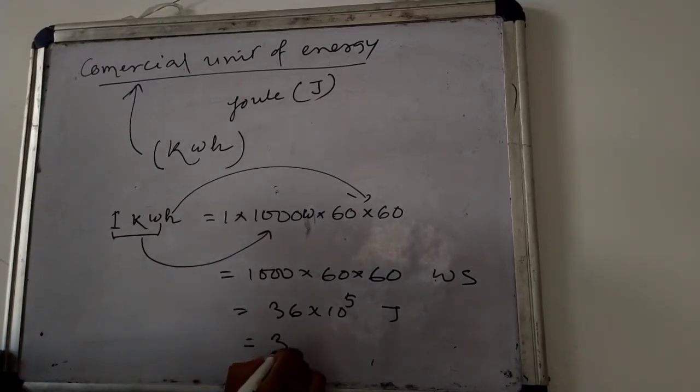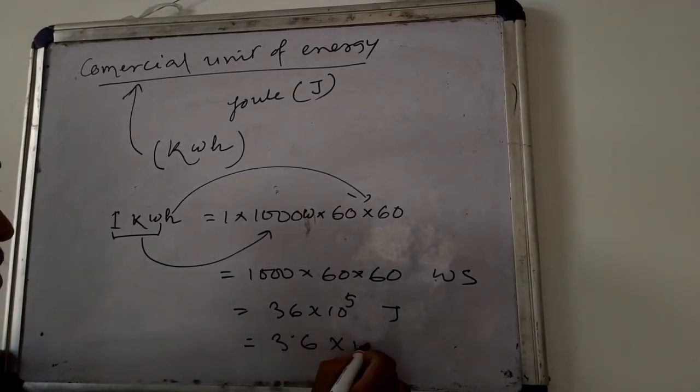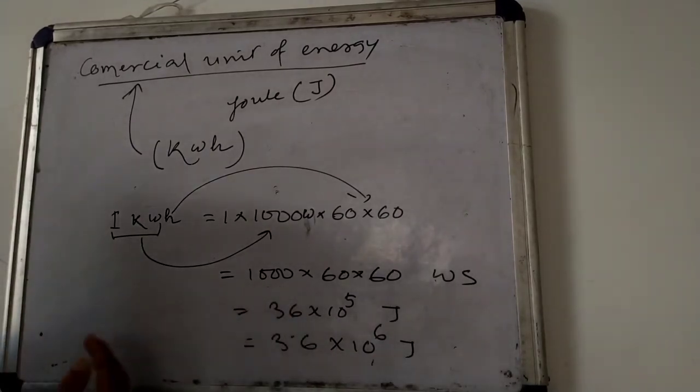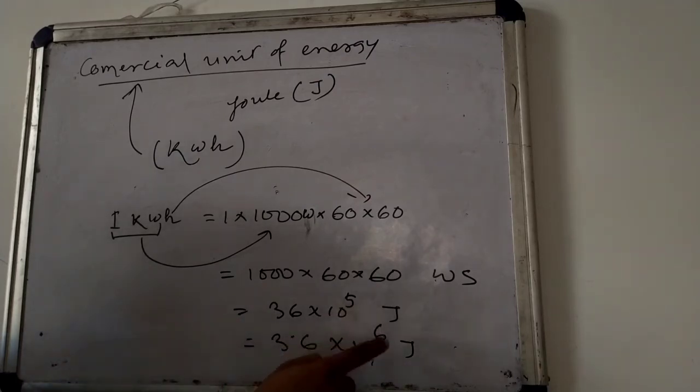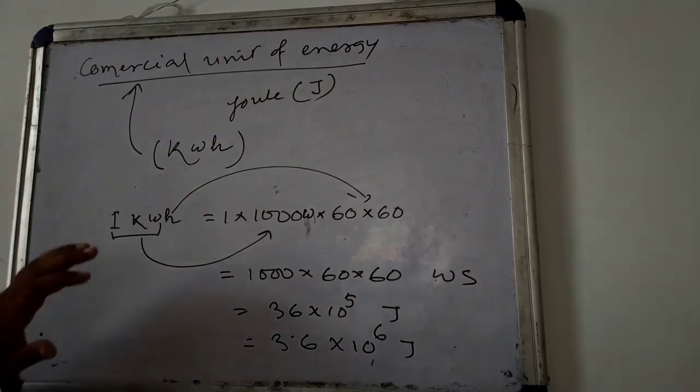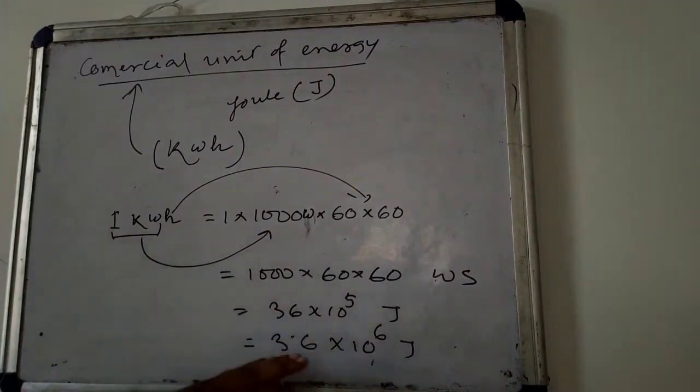Or if we take a decimal point here, 3.6, then it will be 10 to the power 6 joule. This is the relation between kilowatt hour and joule.